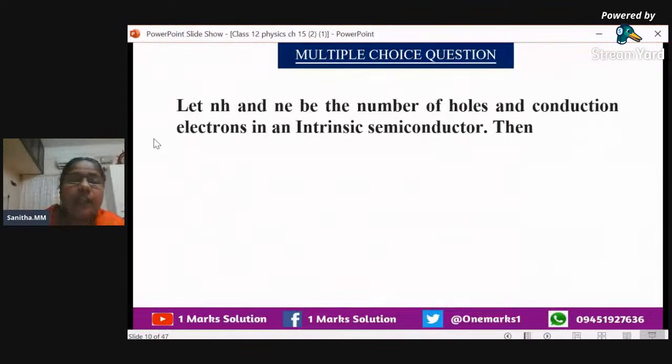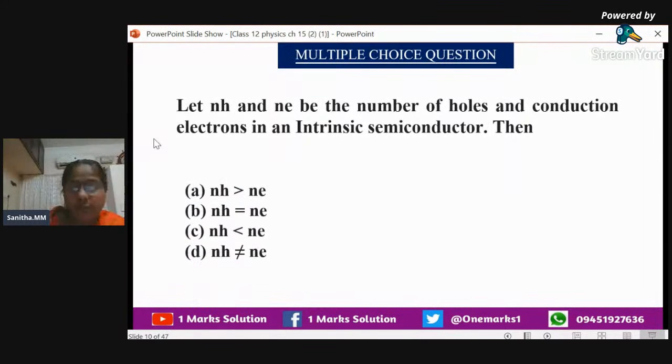But when temperature increases, what will happen? When temperature increases, electrons will break out from the covalent bond. If one electron comes out of the covalent bond, there will be a space there, and that space we call a hole. Actually, nothing will be there. We call it a hole, and the charge we give as positive charge. So in an intrinsic semiconductor, if one hole is created, one electron also will be there. So the number of holes and the number of electrons will be equal. Now you could find the answer from this.